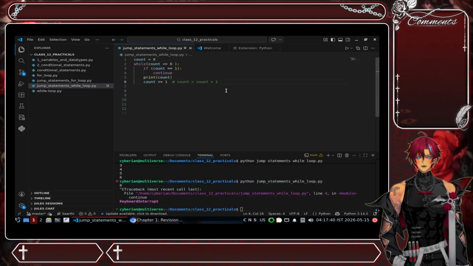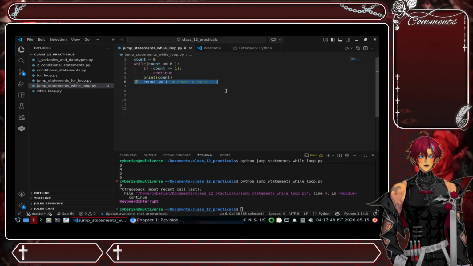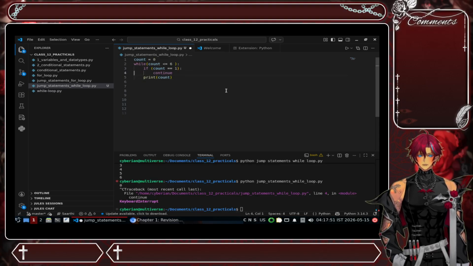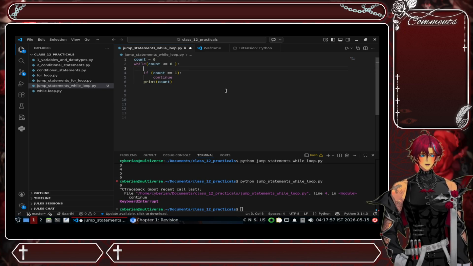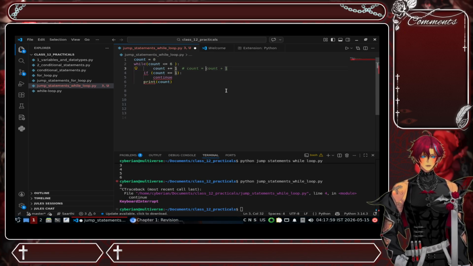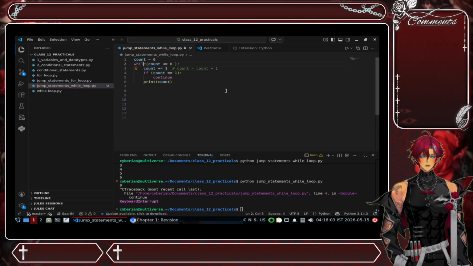Now to fix this one, to only skip one, what we have to do is take out this incrementation statement, which is the assignment operator with additional assignment operator, with another operand, which is 1. And the previous operand is your count, right?